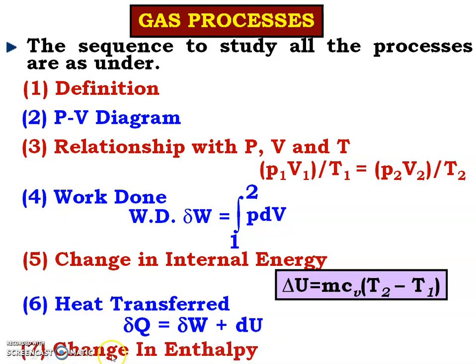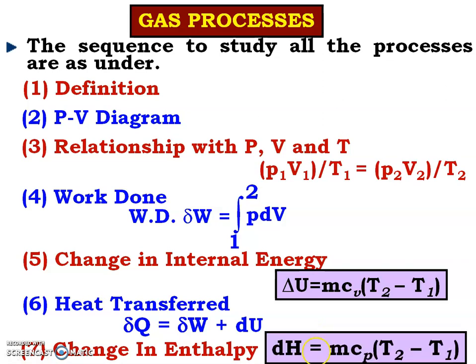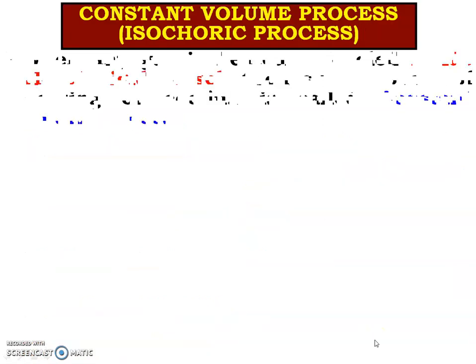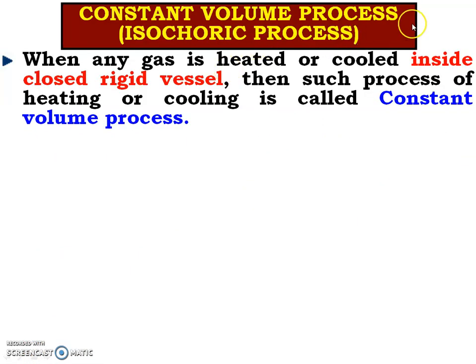And last one is change in enthalpy. For all processes, change in enthalpy, that is delta H, is equal to mCp delta T. So now let us study the constant volume process, and first part is definition.